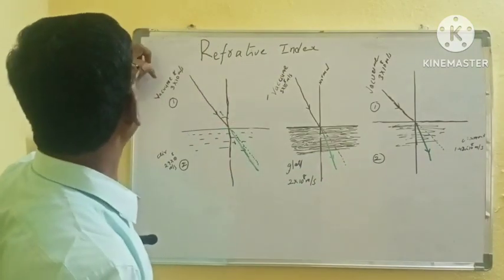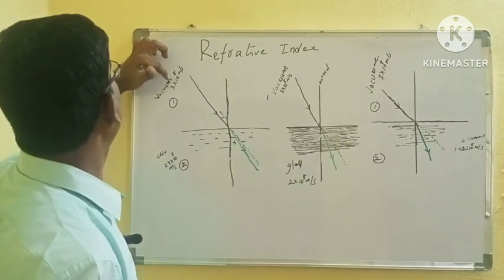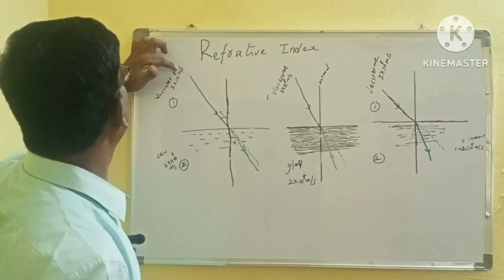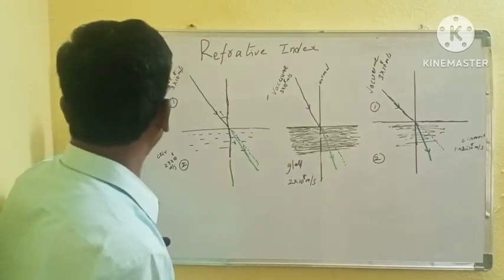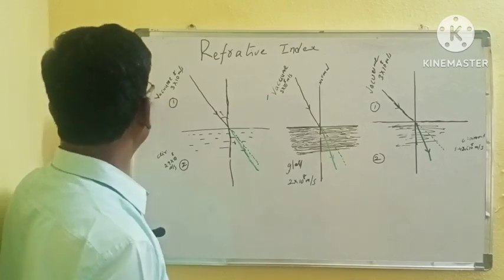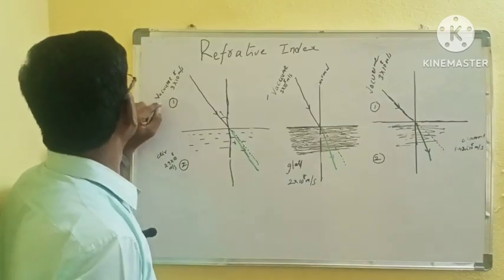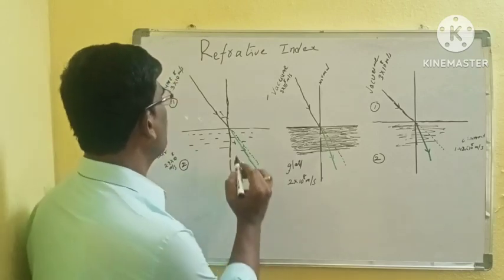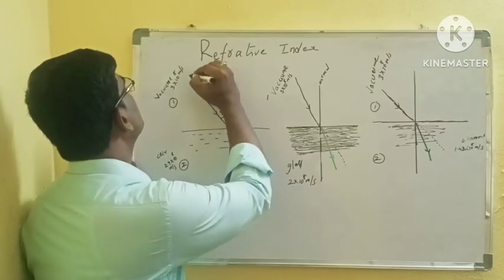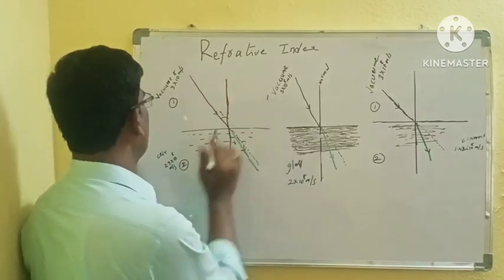See this one. In a vacuum, light travels with a velocity of 3 into 10 power 8 meter per second, that is 3 lakh kilometer. Suppose this light is traveling from vacuum to the air medium. What will happen? In vacuum it will travel in a straight line path.